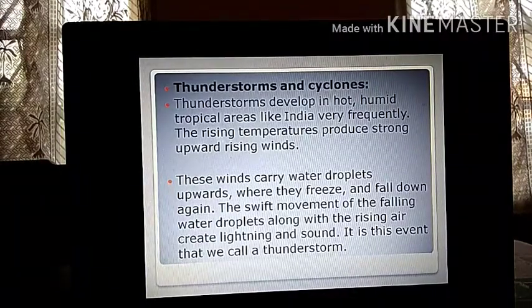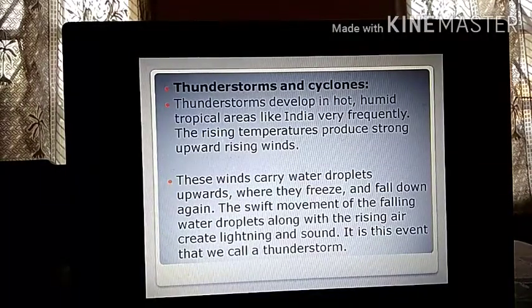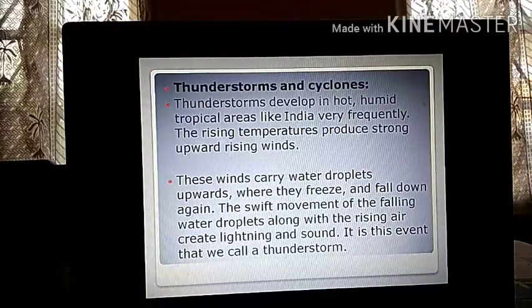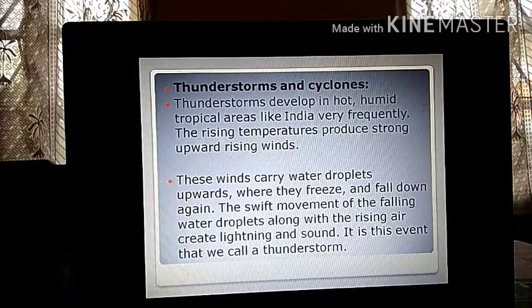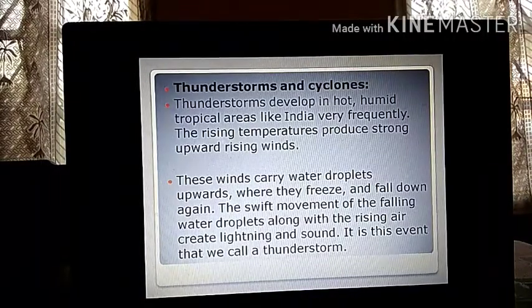Once the air becomes very hot, it is going to rise up. When the air rises up very fast, suppose the speed of the air is very high, then you have these kinds of thunderstorms happening.